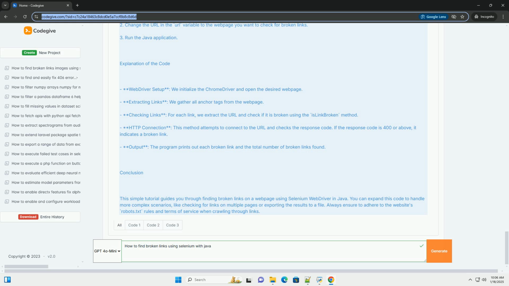Conclusion: this simple tutorial guides you through finding broken links on a web page using Selenium WebDriver in Java. You can expand this code to handle more complex scenarios, like checking for links on multiple pages or exporting the results to a file. Always ensure to adhere to the website's robots.txt rules and terms of service when crawling through links.